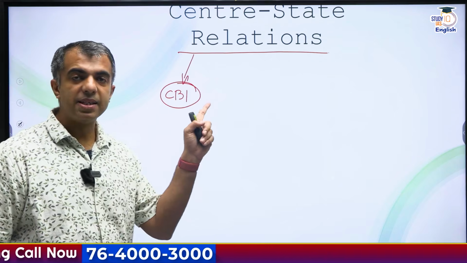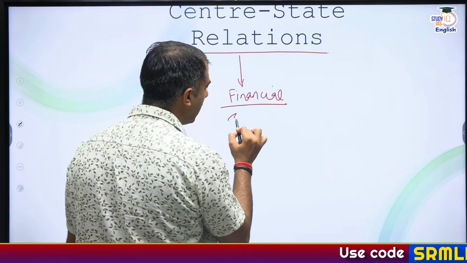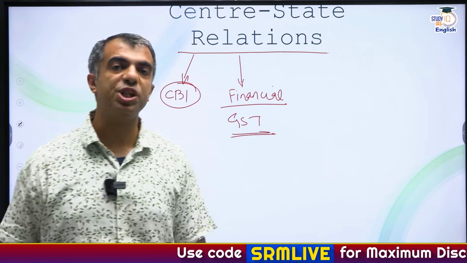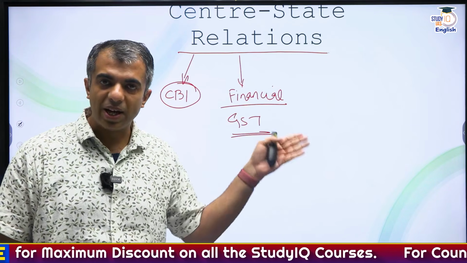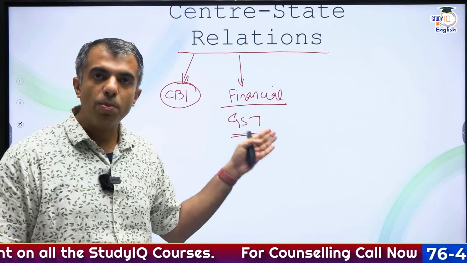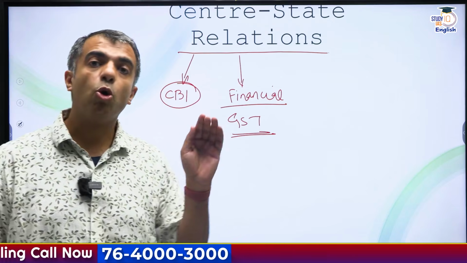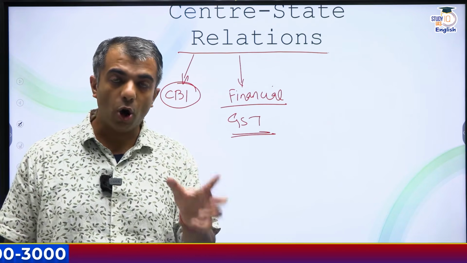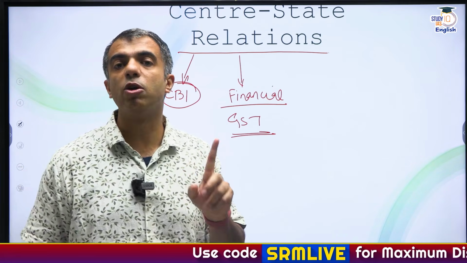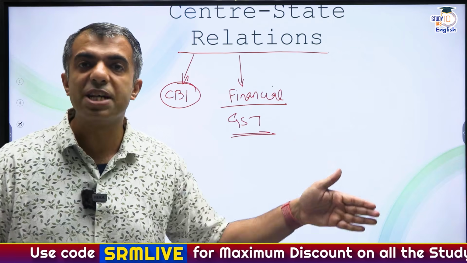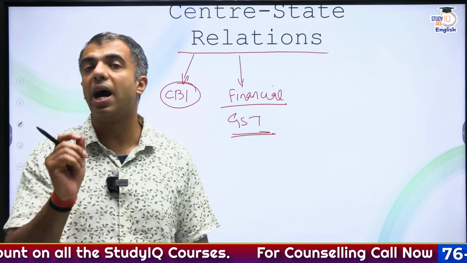Along with this, in the center-state relations, financial relations primarily, because there has been too much conflict in and around GST. So, in and around GST, what all are the overlapping powers in the financial relations and in the administrative relations, you must go through them. Secondly, the questions around the role of executives or the role in the all India services, as well as the various provisions wherein questions around the delegation of powers have been asked. So, center-state relations again becomes a very, very important, sought after topic.